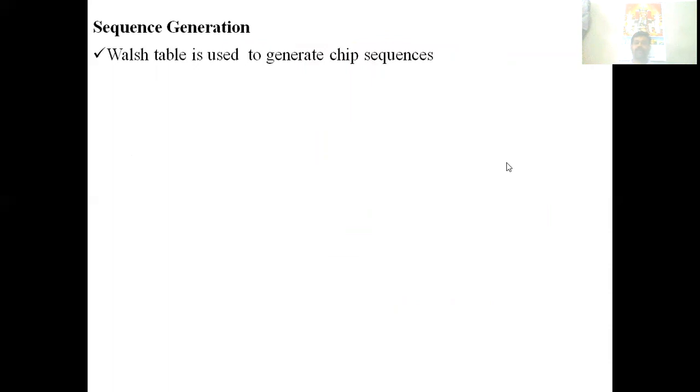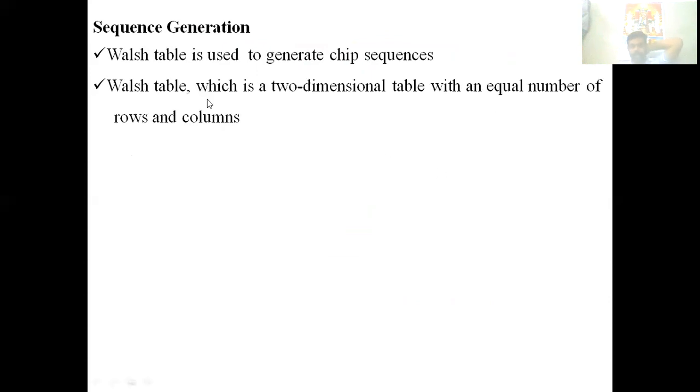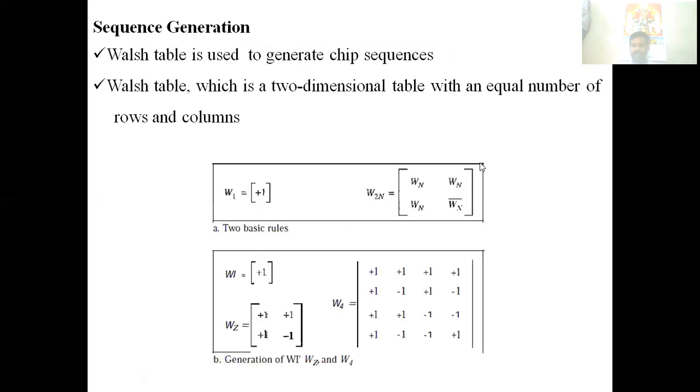This is CDMA. Now, sequence generation. In CDMA, you are using one sequence, and that sequence we generate using the Walsh table. The sequence name is chip. The Walsh table is nothing but a two-dimensional table with an equal number of rows and columns. This is a Walsh table. This is W1 and W2N, WN, WN, WN, WN transpose. So this is W1.